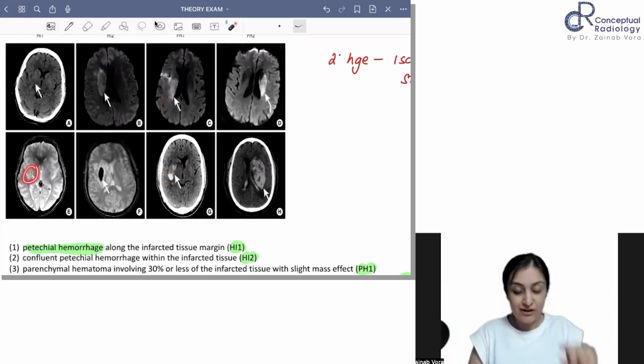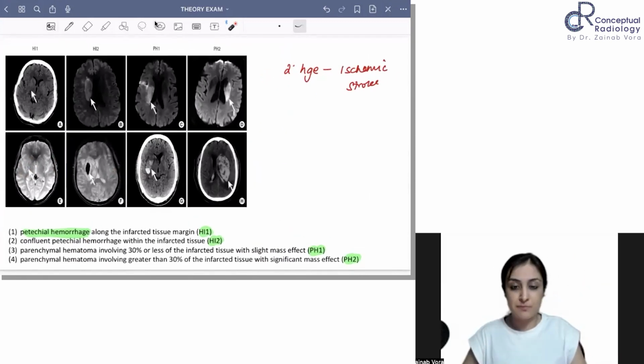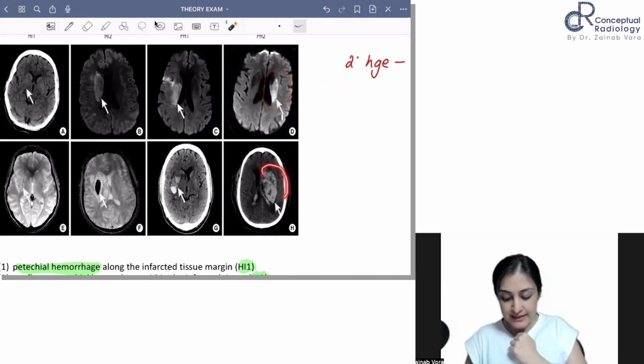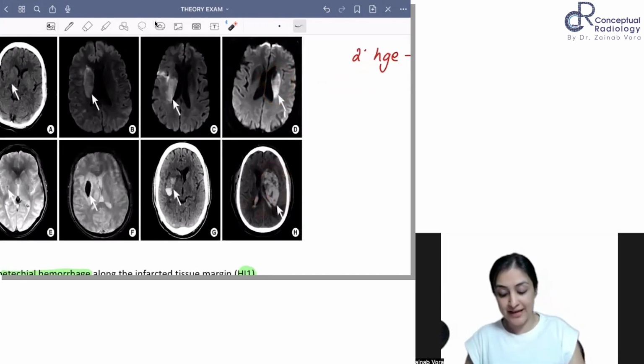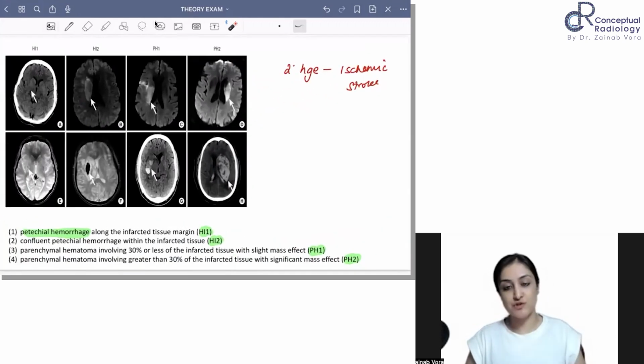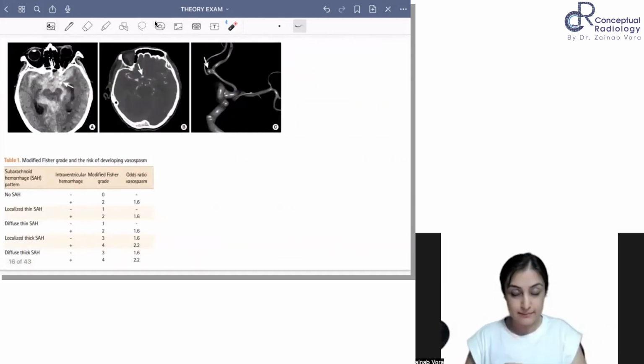So HI1, small bleed. HI2 is big bleed, but within the basal ganglia. When it goes into the cortex, into the parenchyma, that's PH1. When it goes into the parenchyma with significant mass effect, look at this. This is the infarct, and you can see big bleed has gone inside the ventricle. It is intraventricular extension, and you can see mass effect. So this is what you want to remember. This is a grading that you can remember for secondary hemorrhage following ischemic stroke.